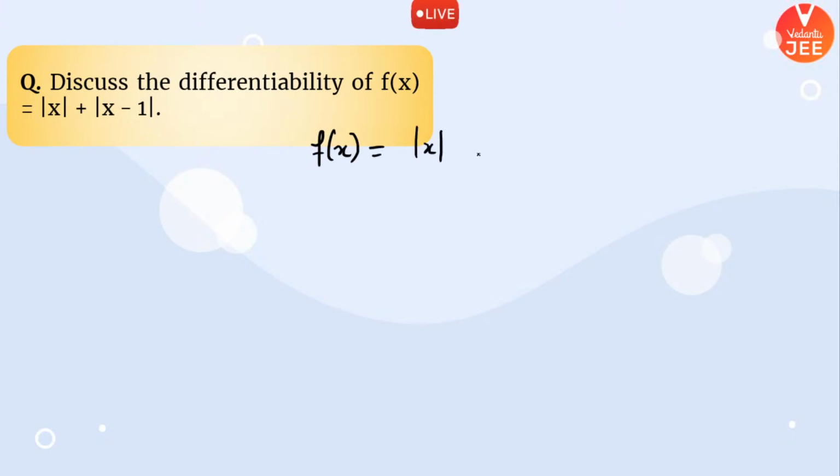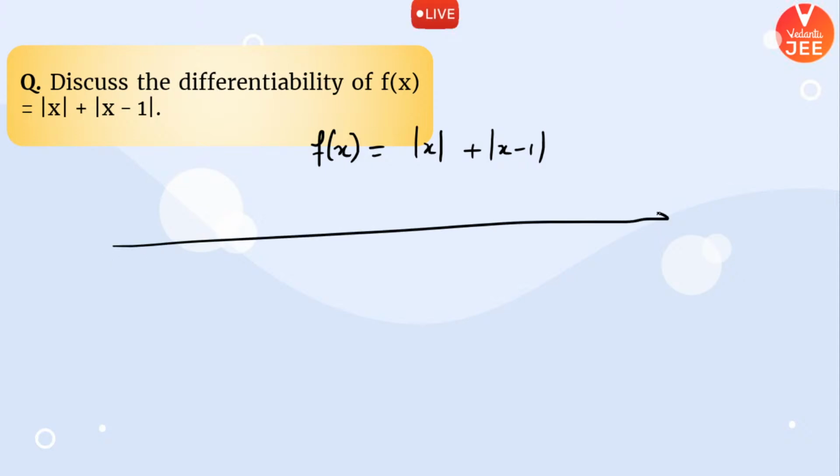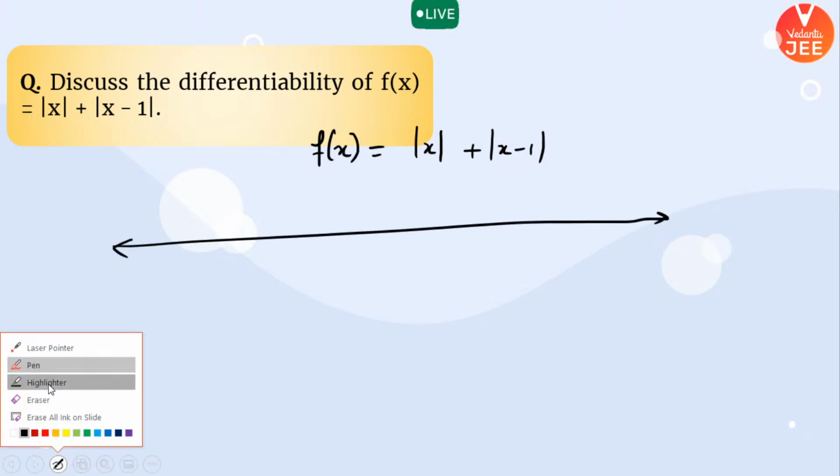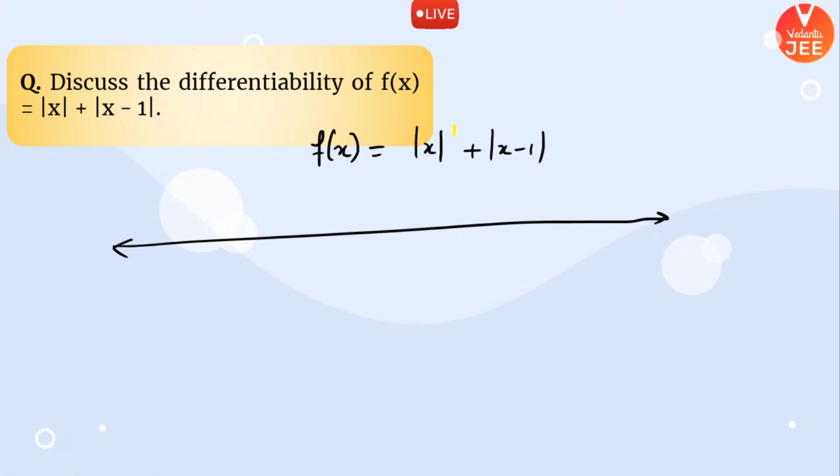My expression is given to me like this. You might have learned that if you draw a number line and plot the x at which this expression is getting 0, this will be x equal to 0, and the value of x at which mod of x minus 1 is getting 0 is 1. So 0 and 1 will come over here.